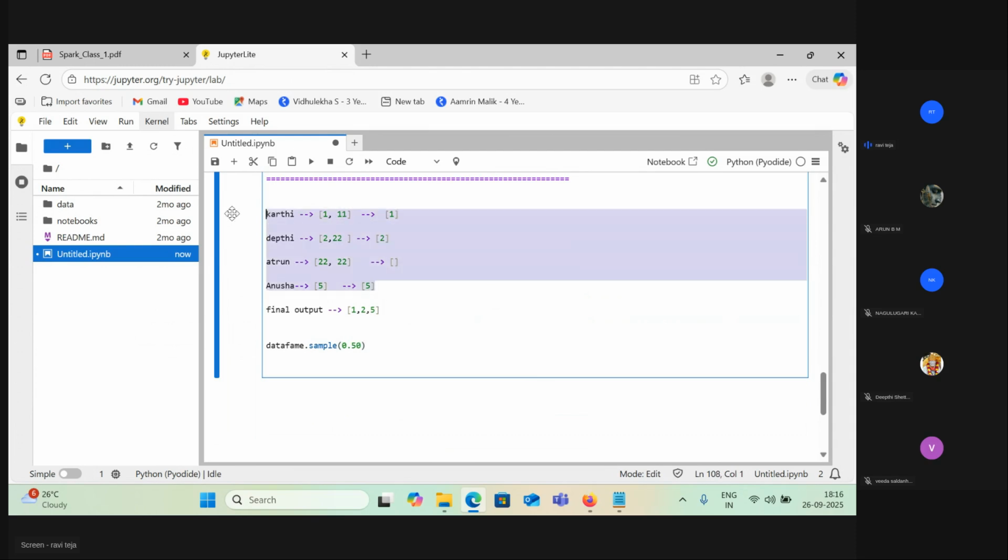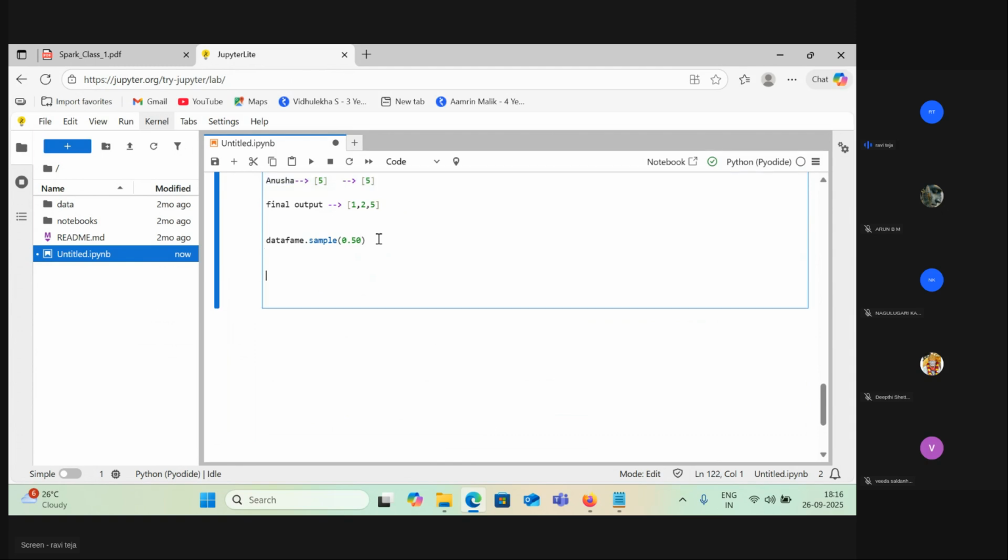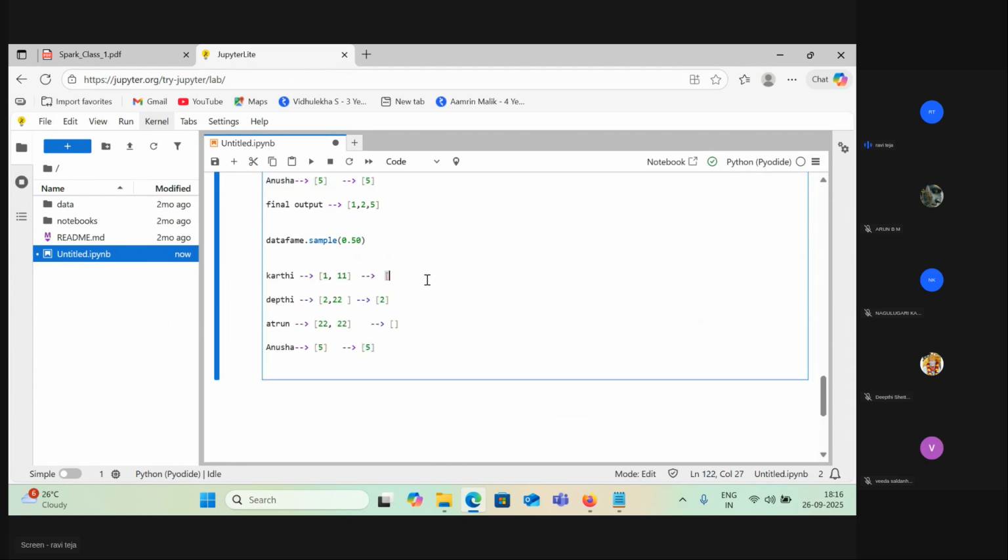0.5. What happens is, let's take these partitions. When I ask for 0.5, Karthi will give either 1 or 11. Let's say Karthi gives 11, Deepthi will give 2, and Arun will give something, say 22. Anusha has only one element. She might give, might not give, it's up to her partition. Let's say she didn't give anything. Now the output is 11 comma 2 comma 22. This is the output because this is a sample.